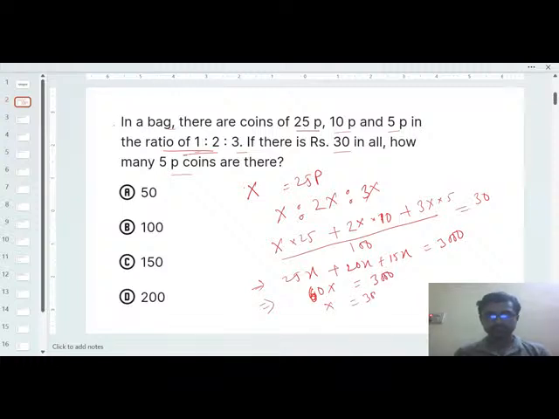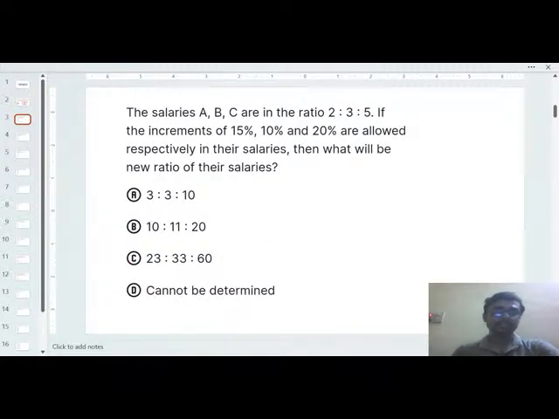So x will be 3000 divided by 60, which is 50, right? How many coins of 5 paisa are there? 5 paisa is 3x, so 3 into 50 equals 150, right? So the correct option will be option 3 or option C, fine. The next question is another question for numericals, and that is again a question on ratio and proportion.